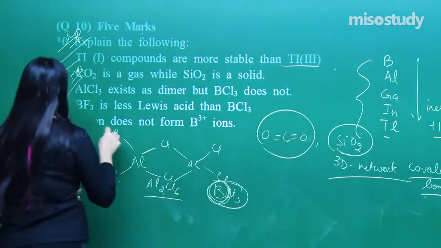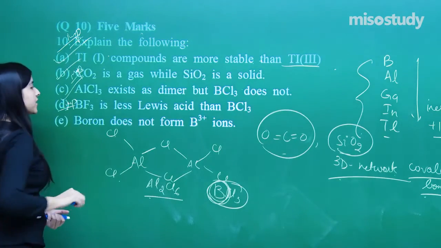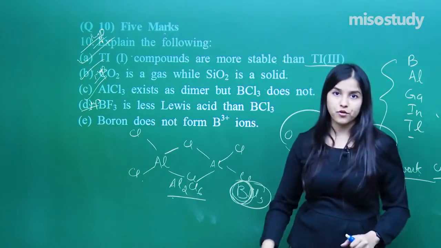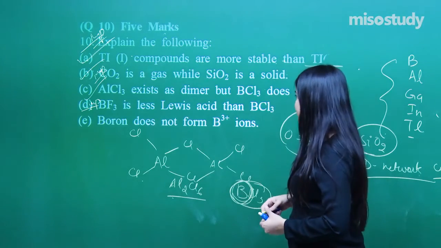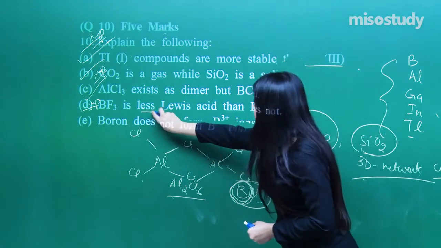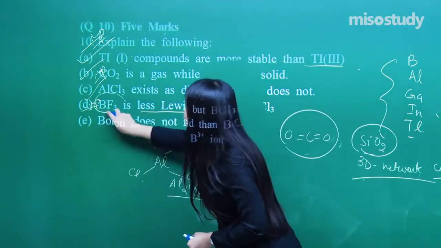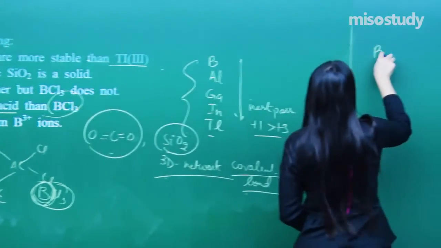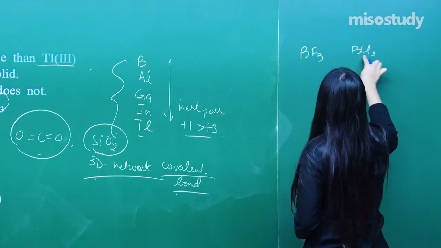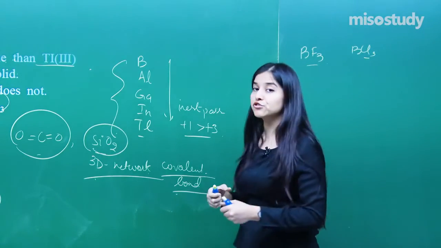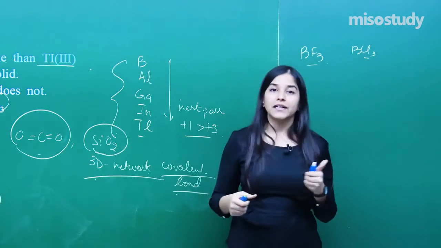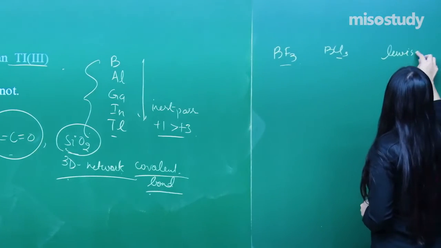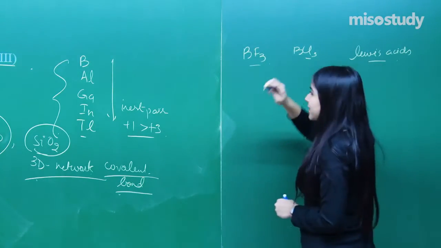It's an important one, right? This particular reason has not been provided in NCERT as such, but I wanted to pick this question because I found it important. Fine. BF3 is a less Lewis acid. That means it is less acidic than BCl3. First of all, why are they behaving as acids? See here, I have BF3 and BCl3. If you try to compare the two, they are both electron deficient, so they will be accepting electrons. So they are behaving as Lewis acids. First thing. But which one is more acidic? How can we find out?